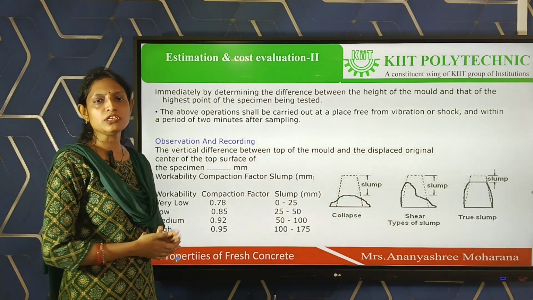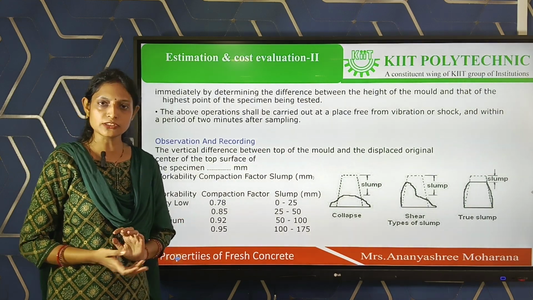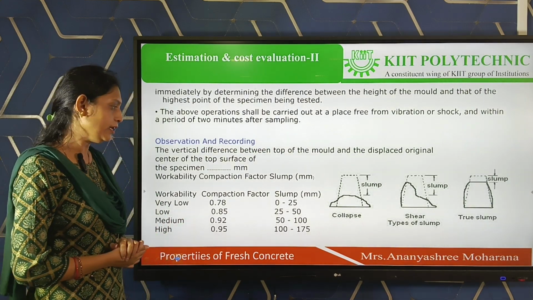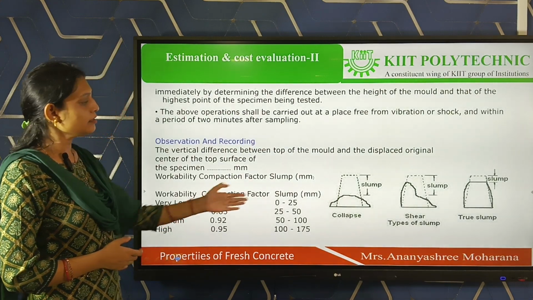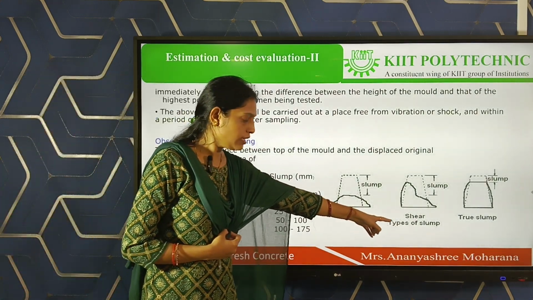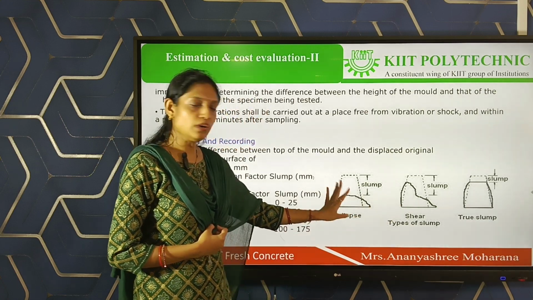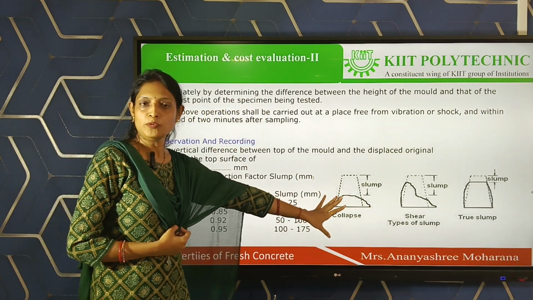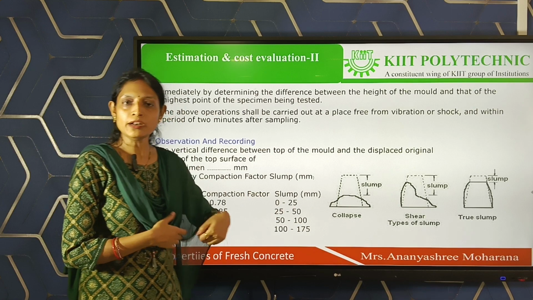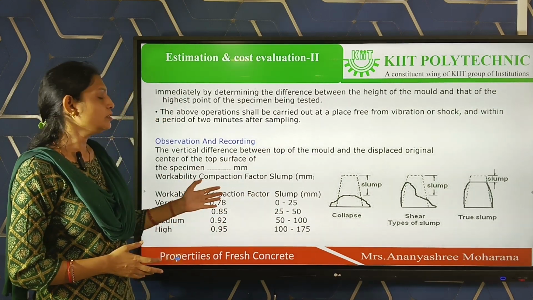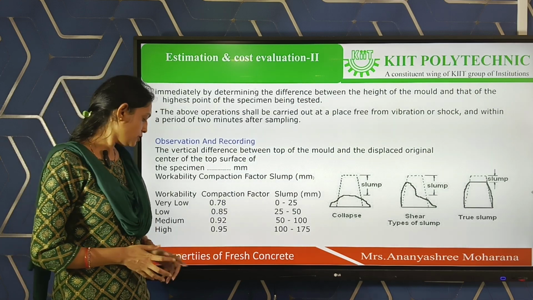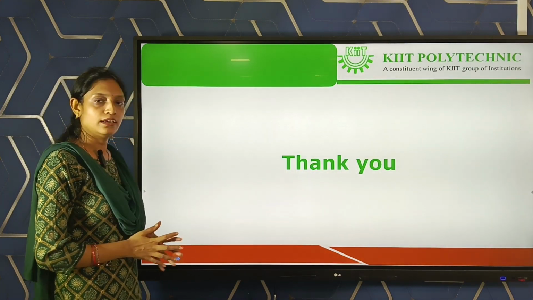According to the construction, in road construction and in building construction, different slumps are taken. That means different slump values are there, and we can consider true slump as the ideal, but collapse we have to avoid. That means we have to prepare the concrete mix accordingly. So this is all about the slump test. Thank you.